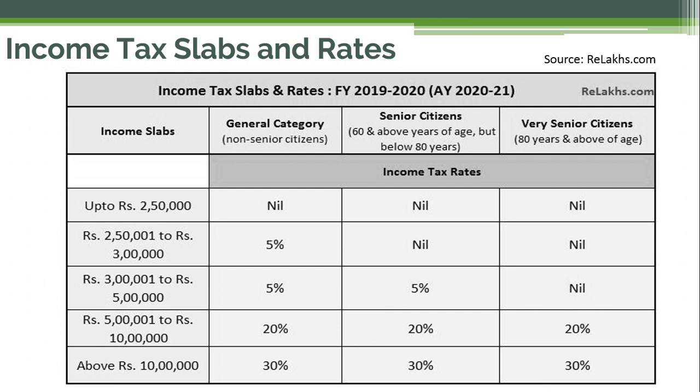So in the first module you were able to find out what type of ITR you are following, and now you are clear in which income slab you are lying, that is whether it is up to rupees 2.5 lakh, or between 2.5 lakh to 3 lakh, or 3 lakh to 5 lakh, or 5 lakh to 10 lakh, or above 10 lakh. So now you are aware of how much tax you have to pay. If you are falling in the first income slab, that is up to rupees 2.5 lakh, no tax you have to pay, and in that case your ITR will be filed as nil. So these are the income tax slabs for the current year.